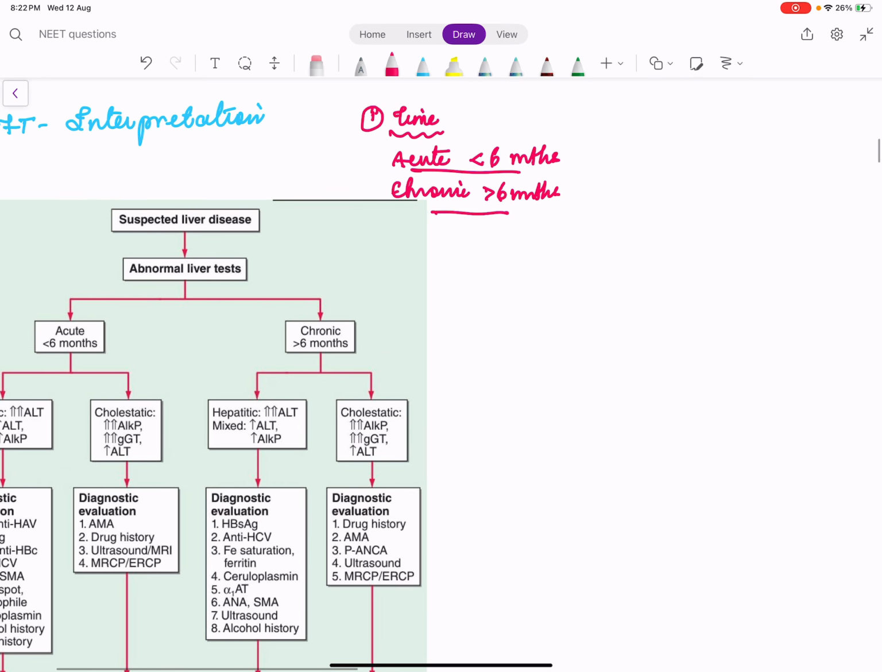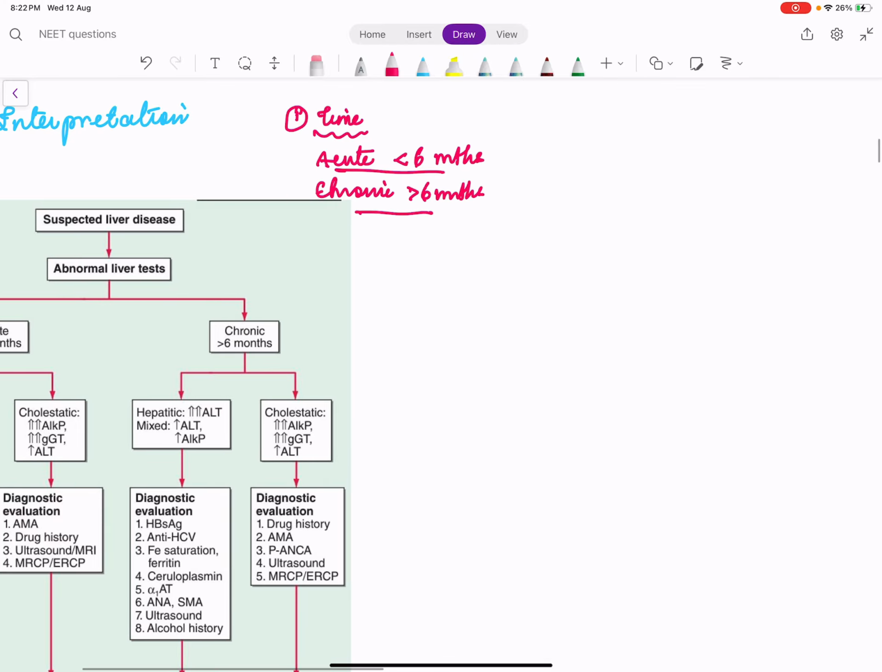For example, a rise in liver enzymes is called hepatitis. So if it occurs less than 6 months, it is acute hepatitis. If the same abnormality lasts for more than 6 months, it's called chronic hepatitis. Right? Likewise, we have acute liver failure, acute on chronic liver failure, like that. So just remember this.